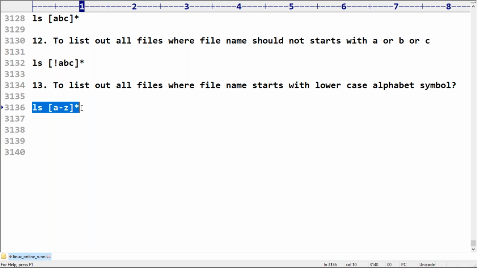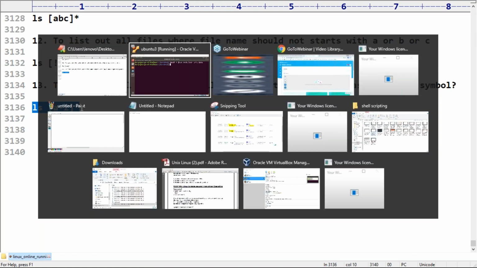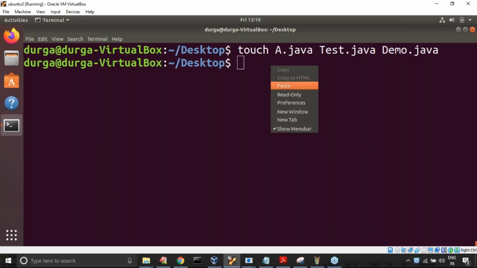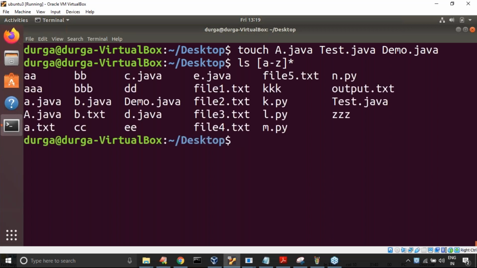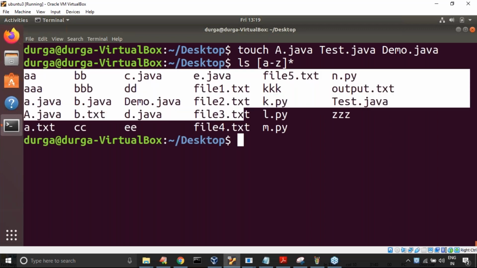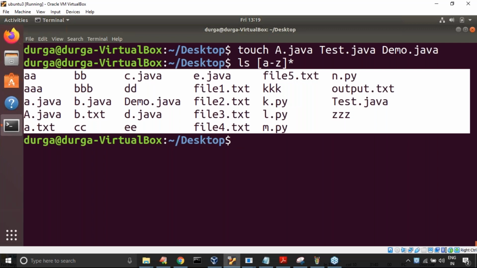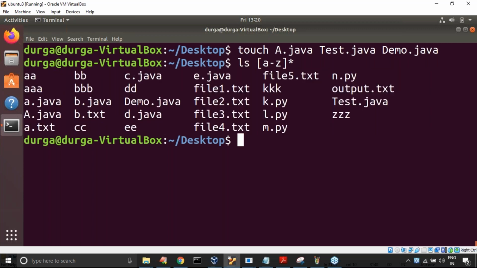Correct. Now have a look once about this one, sir. Observe very carefully, this is a very important point. Is it working properly or not? Can you please observe? Is it going to fulfill my requirement? No. Here, this starts with uppercase.